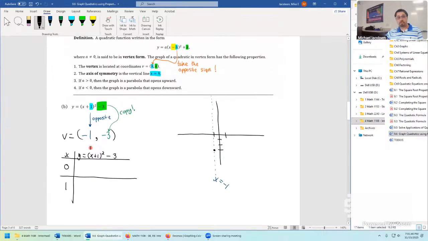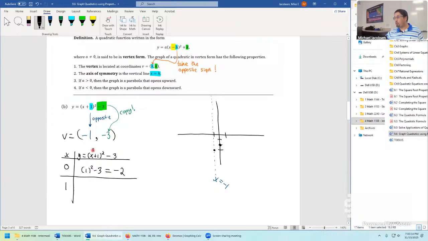Plug both of those values into the quadratic, x plus 1 squared minus 3. First one is nice. 0 plus 1 squared just gives us a 1 squared minus 3. That's just a 1 minus 3 for a -2. Then this plot tells us we're just plotting 0, -2. It would be right at that coordinates. Noticing it's going up. It should because we're told the parabola is going upwards since we have a positive quantity in front of the x plus 1 squared.